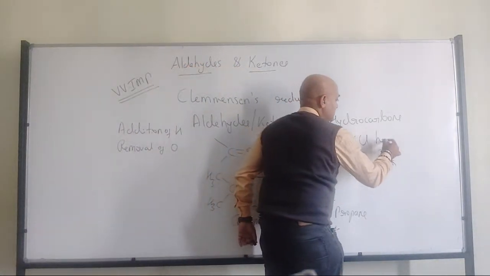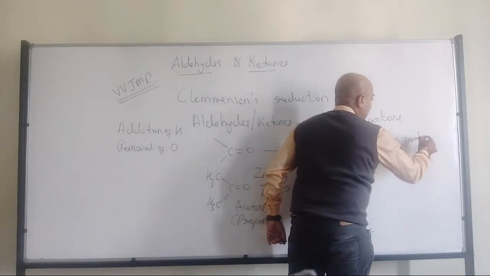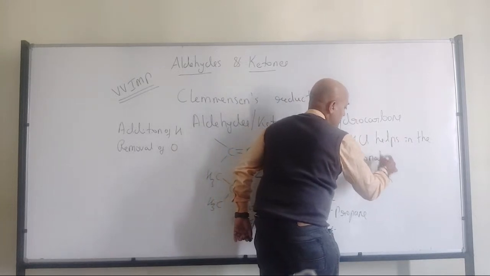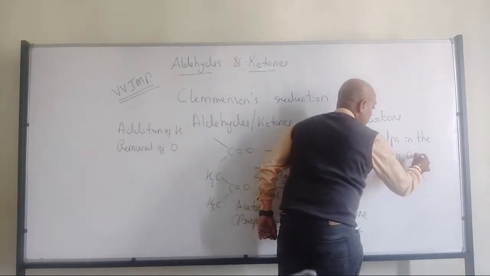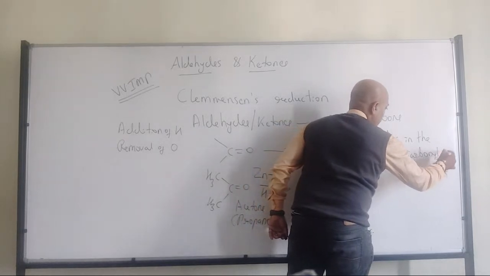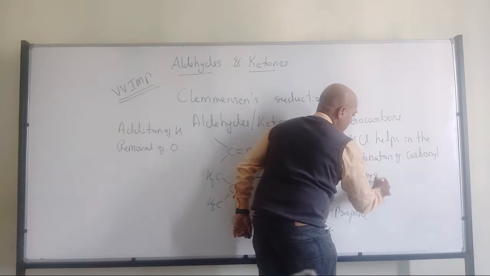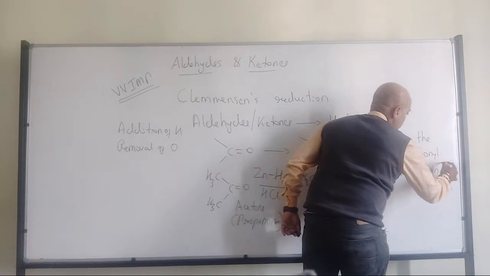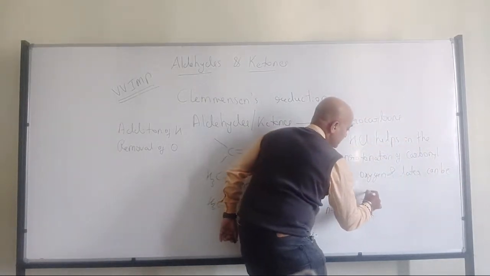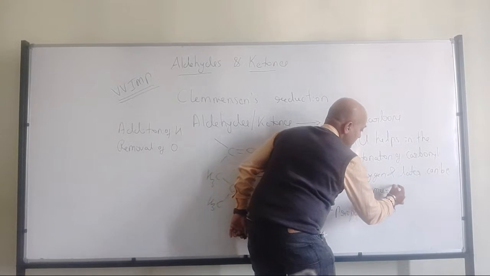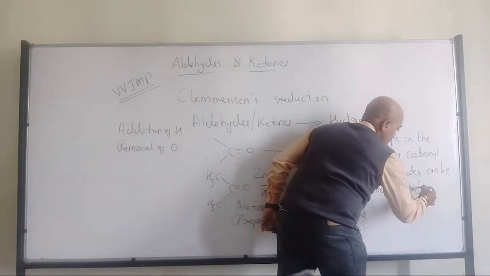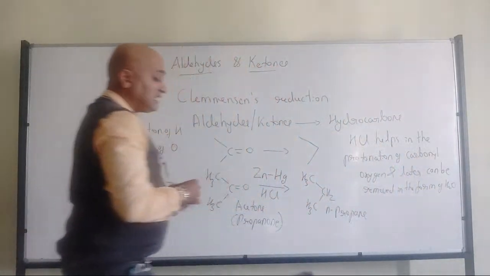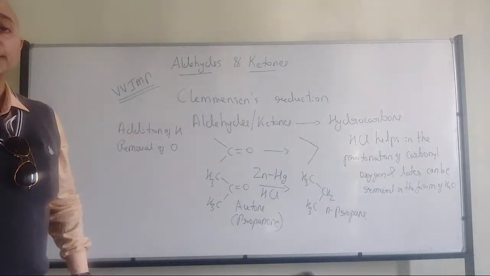HCl helps in the protonation of carbonyl oxygen, and the oxygen can later be removed in the form of water. That's where HCl is very much required for the reaction.